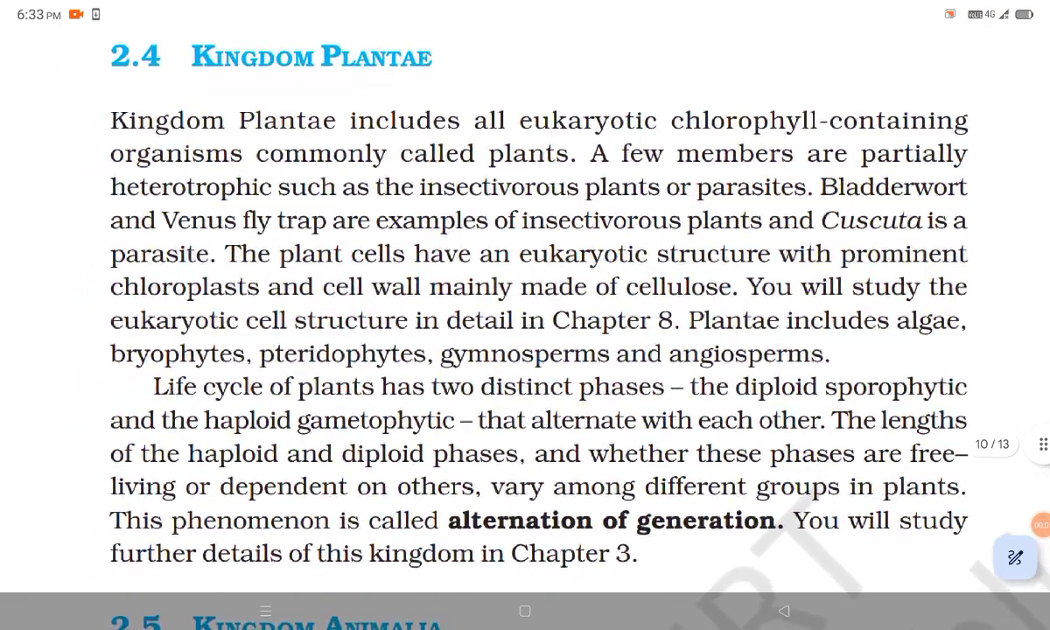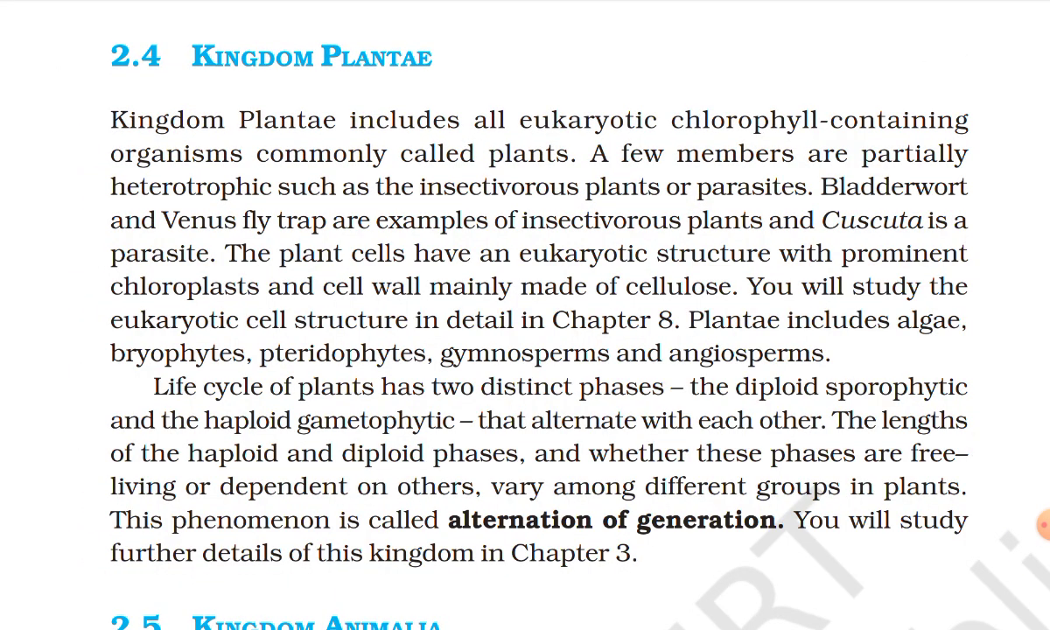Kingdom Plantae includes eukaryotic chlorophyll-containing organisms commonly called plants. A few members are partially heterotrophic, such as the insectivorous plants or parasites. Bladderwort and Venus flytrap are examples of insectivorous plants and Cuscuta is a parasite. The plant cells have a eukaryotic structure with prominent chloroplast and cell wall mainly made of cellulose.